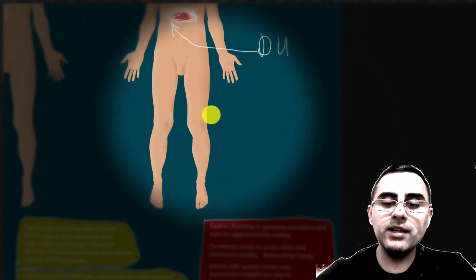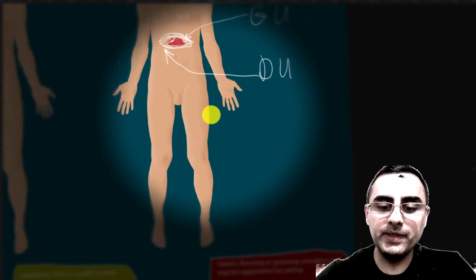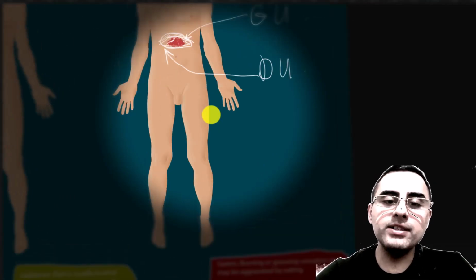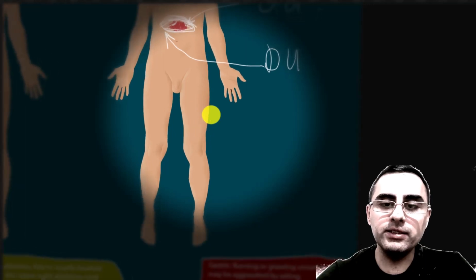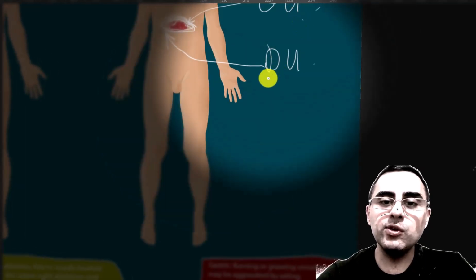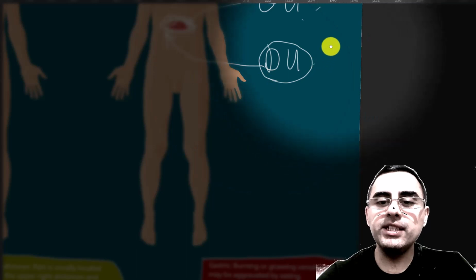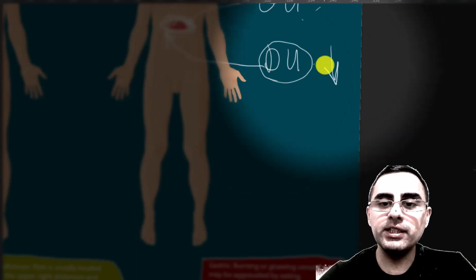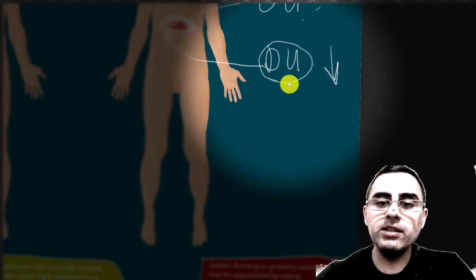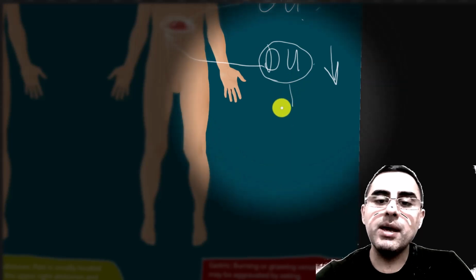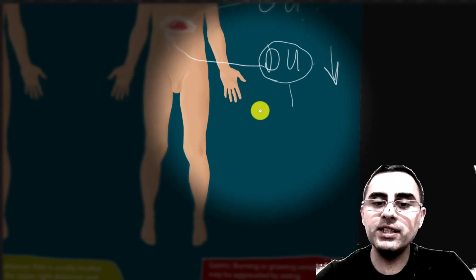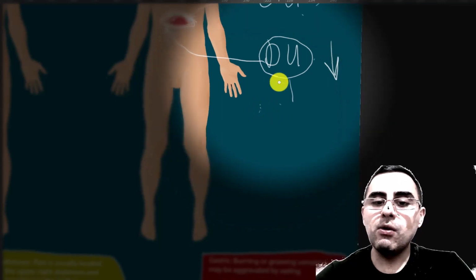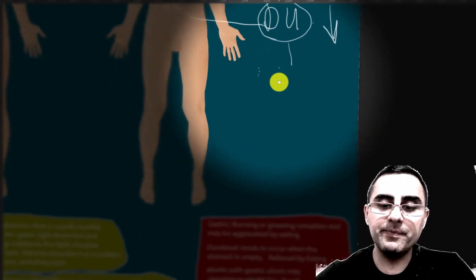In case of gastric ulcer, pain is aggravated by eating. In case of duodenal ulcer, pain decreases with eating, and pain occurs during fasting periods, on an empty stomach.